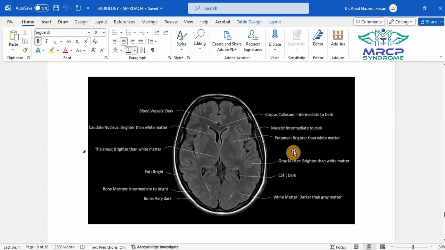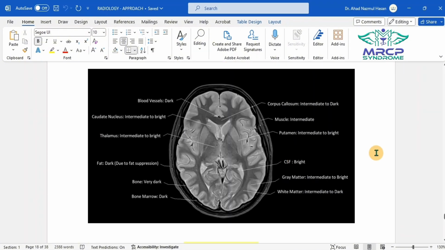Okay. So which type of sequence is this? Flare. Why not this is T1? Because fat is not bright here. Fat is also dark. Yes, very good. And this one? It's a STIR. Yes, because this is the STIR pattern: fluid is bright, fat is dark. Yes, very good.